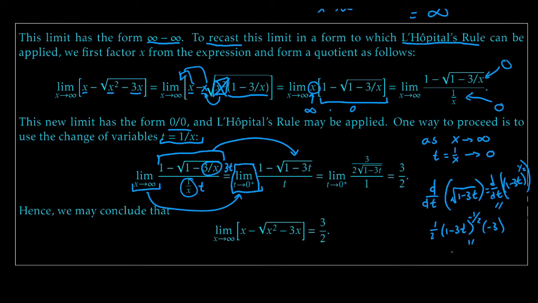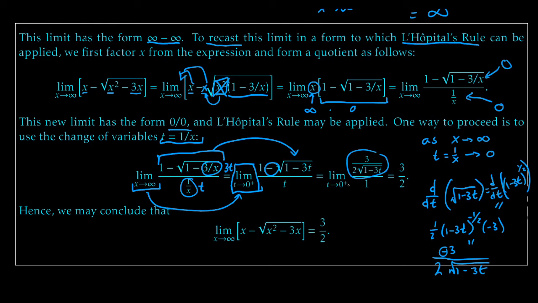And so this turns into minus 3 all over 2 square root of 1 minus 3t. And hey, wouldn't you know it, this is exactly what I have right here. The only difference is that minus is gone because I had a minus right here.